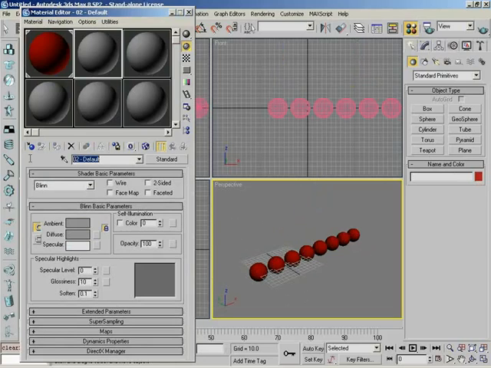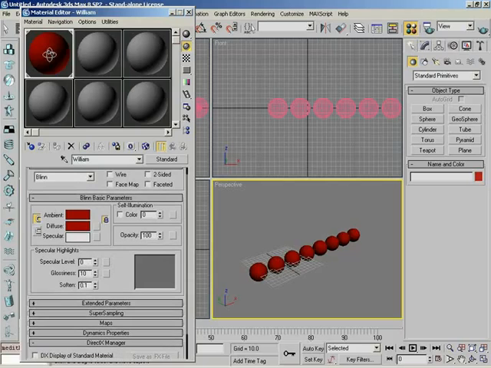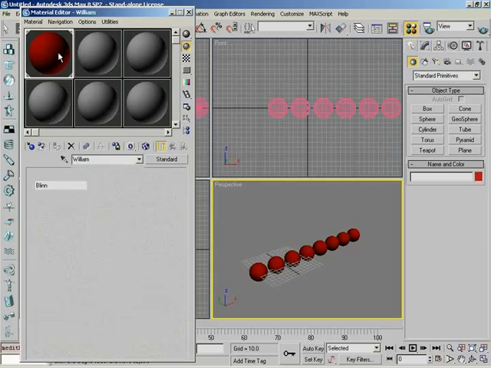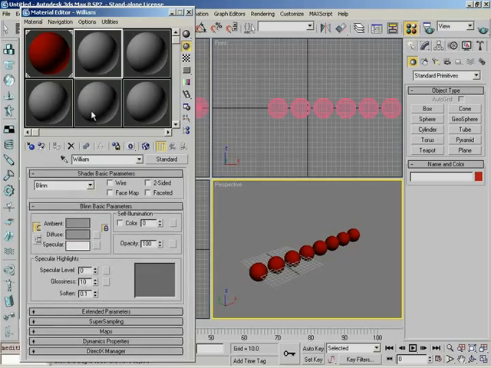Now, I did mention this earlier. It is just fine to have two materials in your material editor that have the exact same name. So we have William here, and this is also called William. But notice that as soon as I create a new material that has the same name as one that's already in the scene, this button suddenly becomes available.